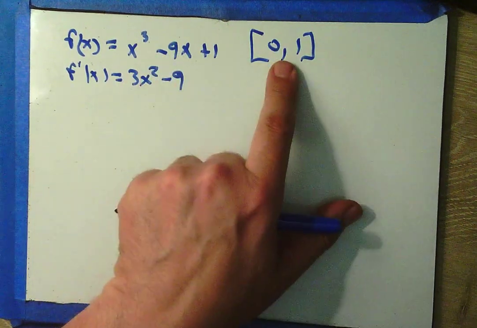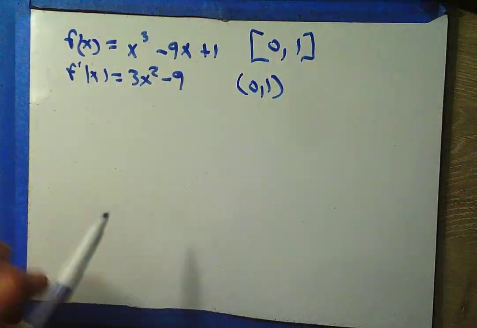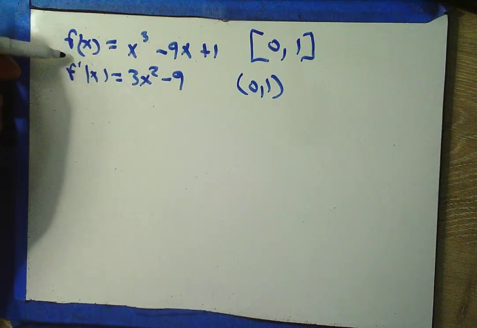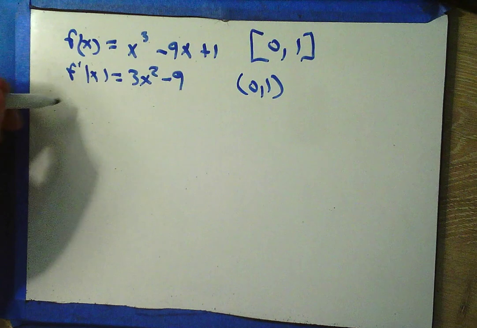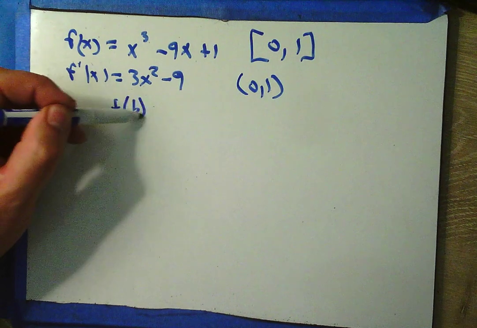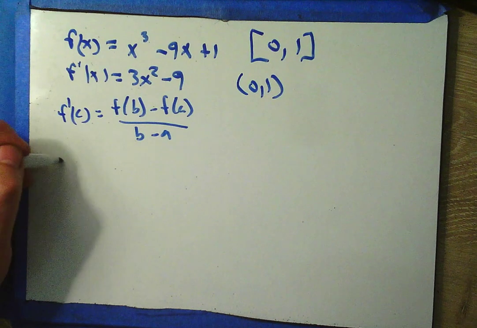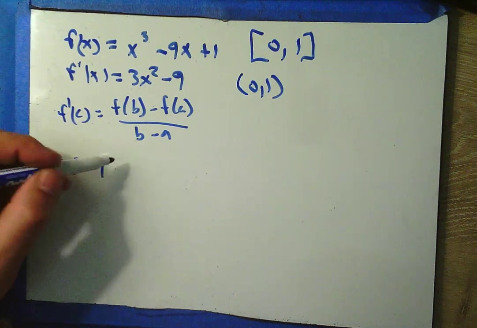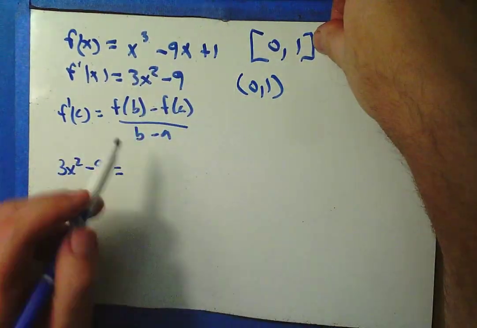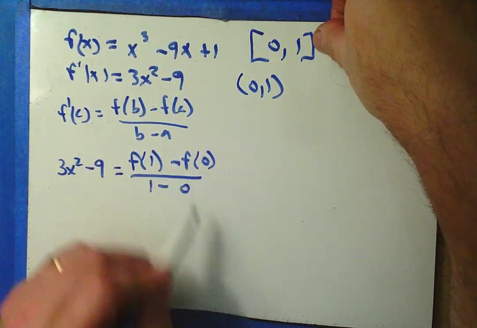This is continuous on the closed interval. Differentiable on 0 to 1, continuous on closed interval 0 to 1. So we know we've met the two preconditions for mean value theorem. Let's now actually use mean value theorem. Remember, f prime of c equals f of b minus f of a over b minus a. In our problem, the derivative, 3x squared minus 9, will equal, we're plugging 1 into the original function, f of 1 minus f of 0 over 1 minus 0.